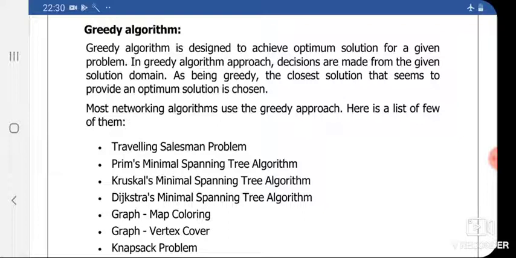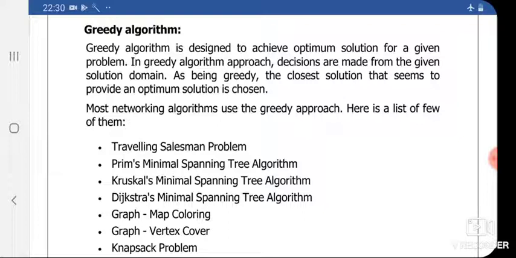And mostly networking algorithms make use of this greedy approach. Here is a list of a few of them: traveling salesman problem, Prim's algorithm, Kruskal's algorithm, Dijkstra's algorithm, graph map covering algorithm, graph vertex covering algorithm, knapsack problem.